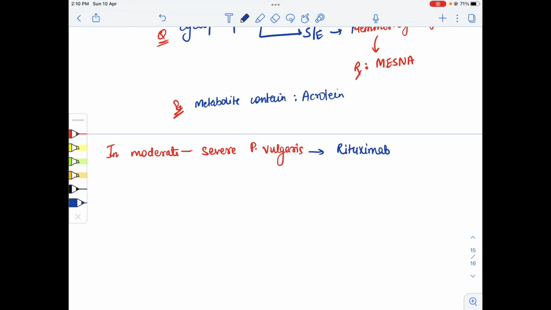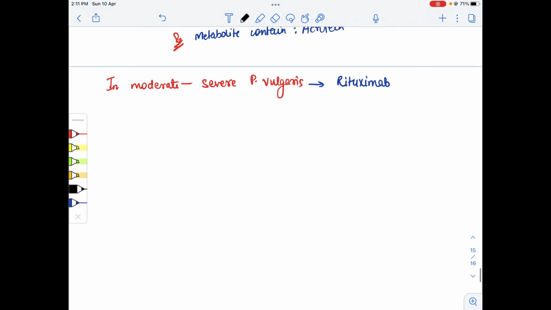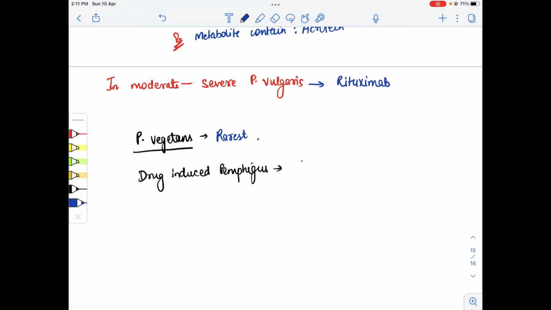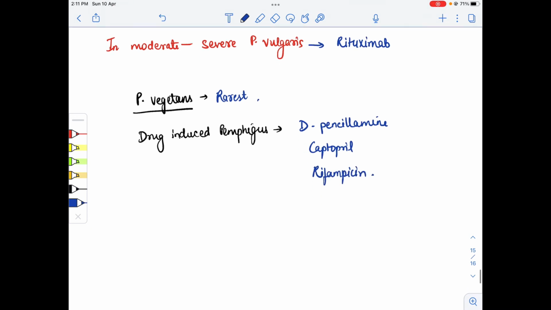Now one-liner important questions about the other groups of pemphigus. The next group is pemphigus vegetans. Pemphigus vulgaris is the most common, while pemphigus vegetans is the rarest form. Next one is drug induced pemphigus. The drugs are D-penicillamine, captopril, or rifampicin. All these can cause pemphigus.